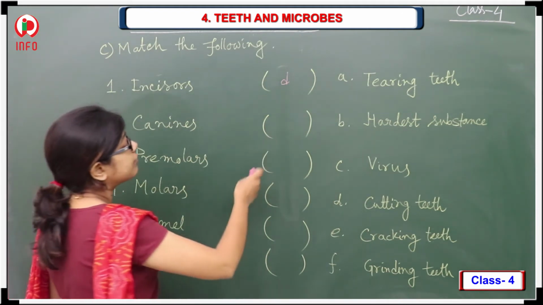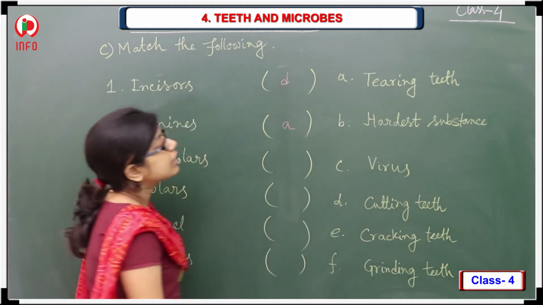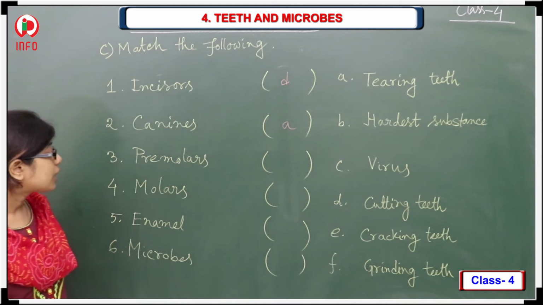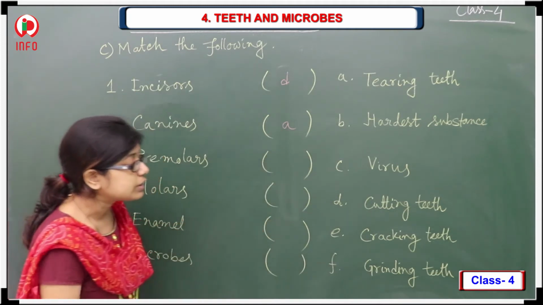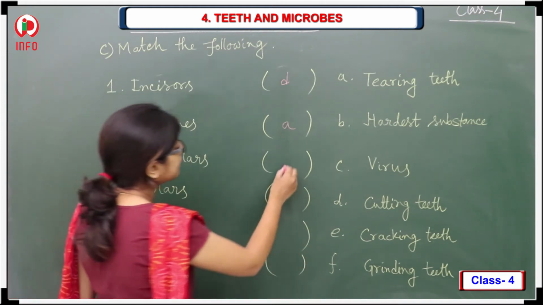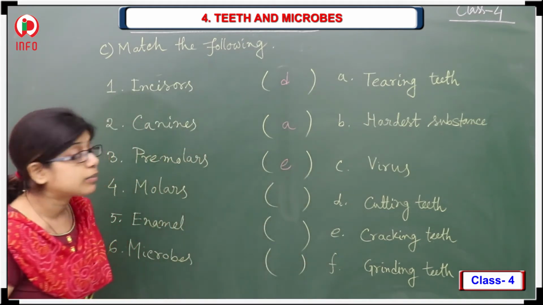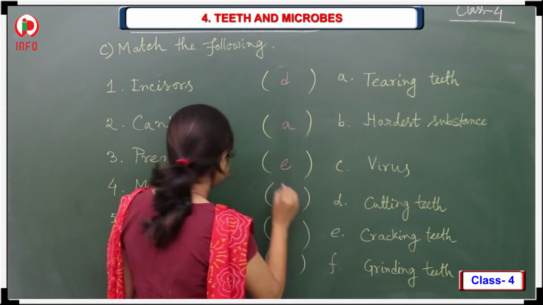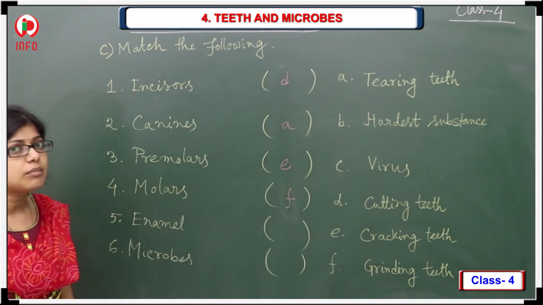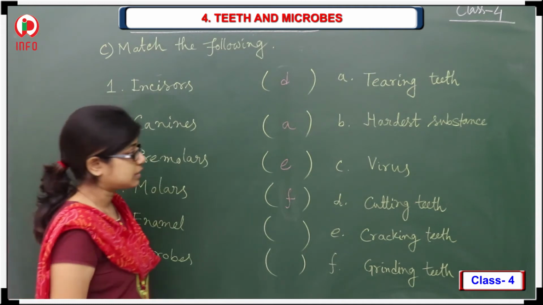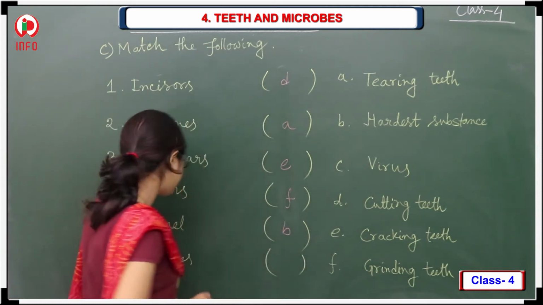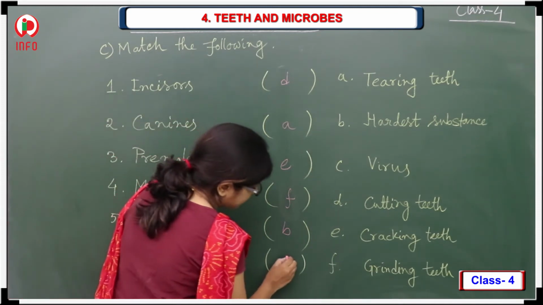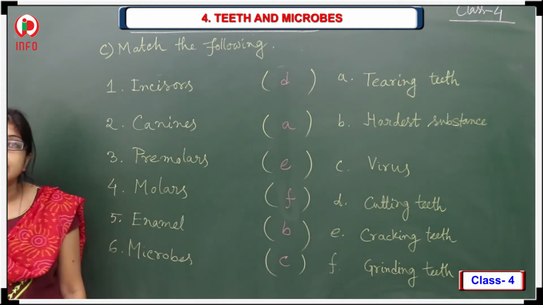So here you have to write A, tearing teeth. Next one, after canine, the premolars are there. Premolars go along with the cracking teeth. So here you have to write E. Next, what about the molar? All of you know that is the grinding teeth. So here you have to write F. What about the enamel? You know that is the hardest substance. So here you have to write B. Next, the microbes. Virus is one kind of microbes. So here you have to write C. So in this way, this bit is also over.